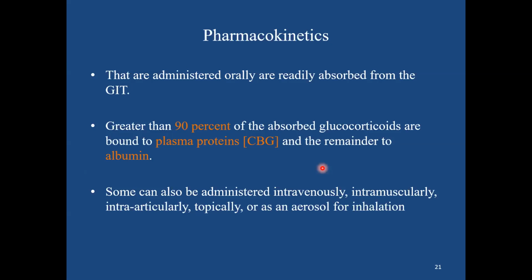These are the pharmacokinetic properties. Let us see. Most of them are given orally and are readily absorbed from the GIT, and once they're absorbed and distributed in the circulation, 90% of the absorbed steroids bind to a plasma protein known as corticosteroid binding globulin, and the remainder, 5 to 8%, binds to albumin.